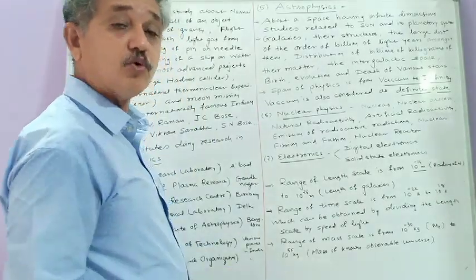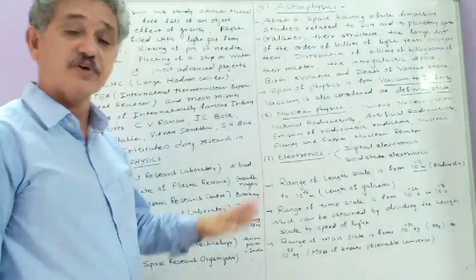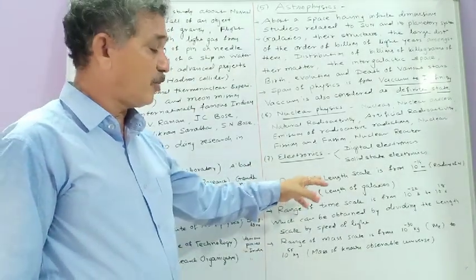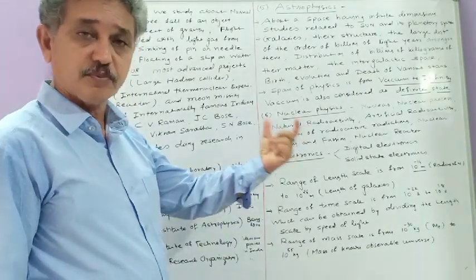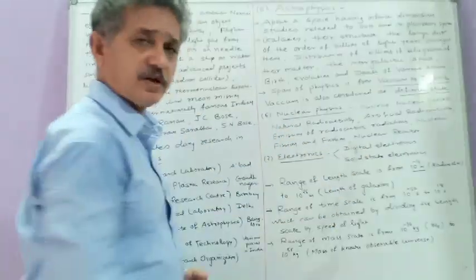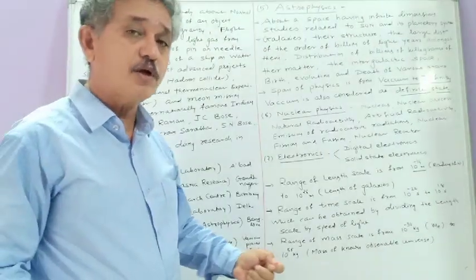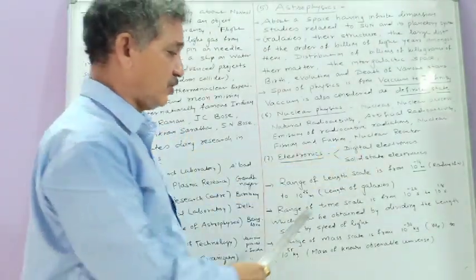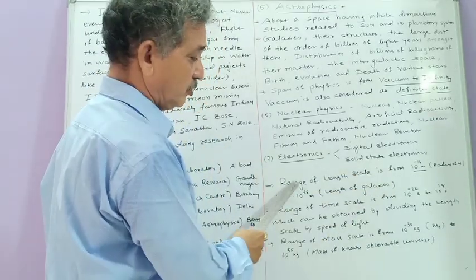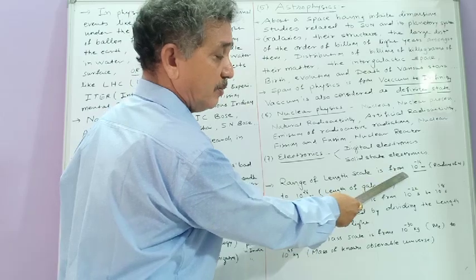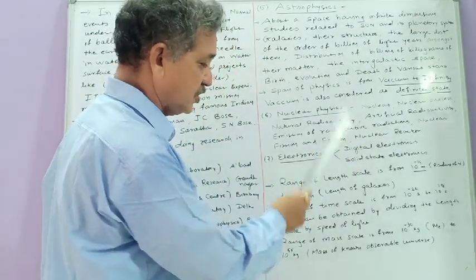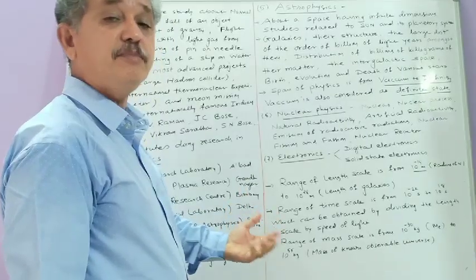Now we have to come to the range of different physical quantities in physics. So now in physics you have to study about very small lengths, and it is of the order of the size of a nucleus, which is of the order of 10 raised to minus 14 meter. As well as you have to take a very large measurement of length, and it is nothing but the length of galaxies. The range of length scale is from 10 raised to minus 14 meter to 10 raised to 26 meter. Then about the time scale.